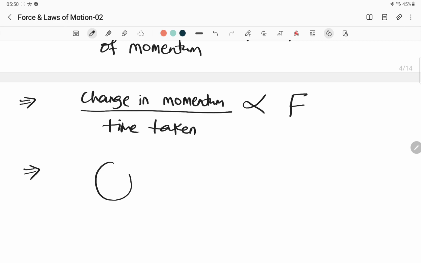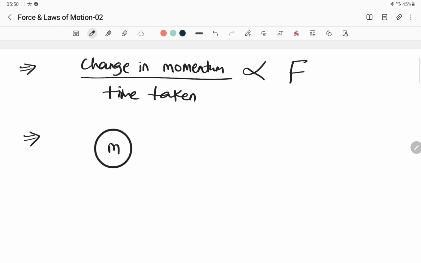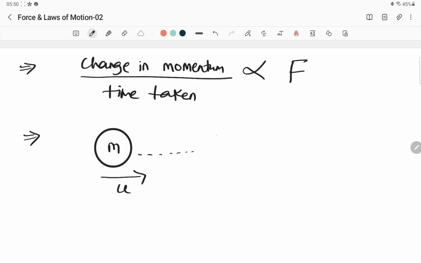Here is a body. The mass of this body is m. It is moving with some velocity u. Now you applied some force for some time t. Up to that time it was moving with velocity u only. Afterwards you started to apply some force. Look at this force. You have applied some force on it.